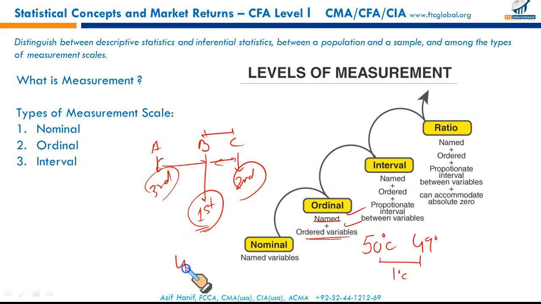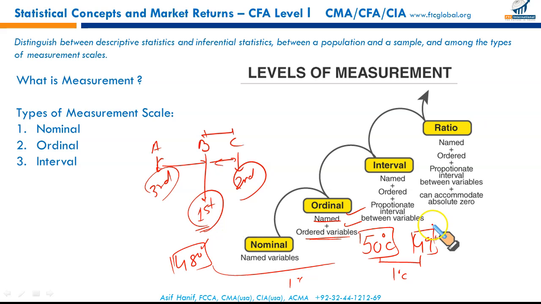Next day the temperature was 48, for example. So you can see the difference between 50 and 49. It tells us that 50 is warmer, 49 is a little cooler, and 48 is even less so. The gap between these measurements is exactly 1 degree. So we can interpret that 48 is comparatively cooler, then warmer, and the warmest, and the gap between these is exactly the same. So we now have the numbers, we have the order, first, second and third, and there is proportionate interval between them. The gap between these numbers is specific and the same, but still there is something missing.